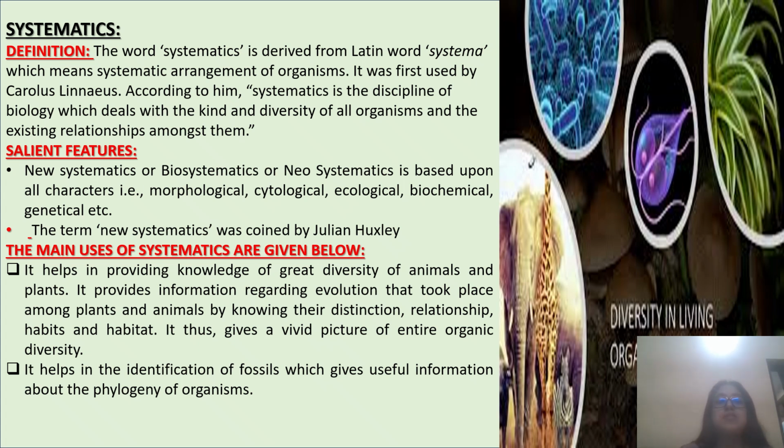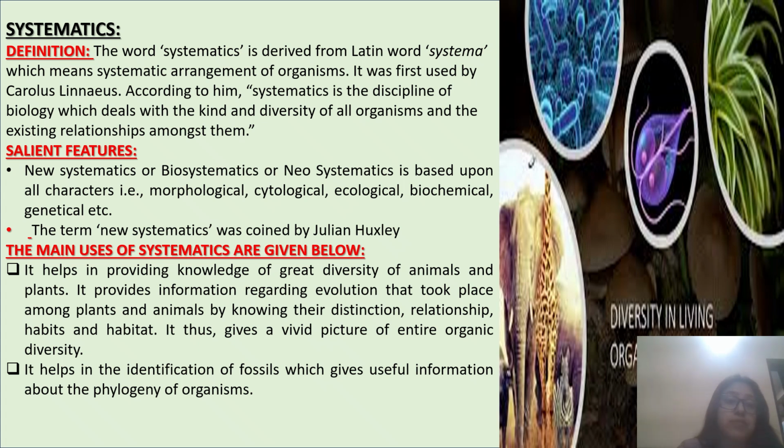Salient features of systematics. Systematics, or biosystematics or neosystematics, is based upon all characters, that is morphological, cytological, ecological, biochemical and genetical, etc. The term neosystematics was coined by Julian Huxley. Next, the main uses of systematics are given below.